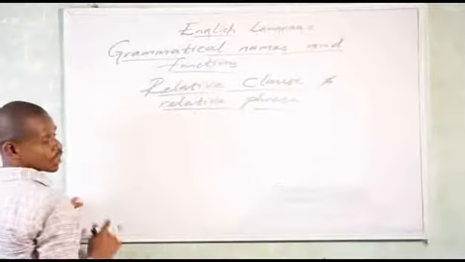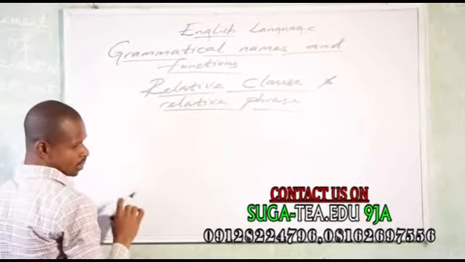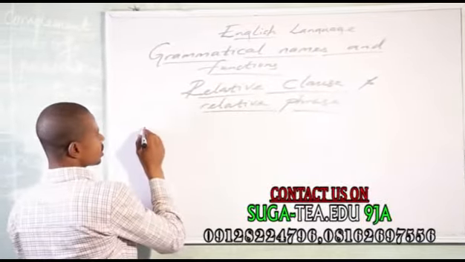Okay, I want to look at the grammatical name and functions. We're going to make use of the relative pronouns that I mentioned earlier. Now look at this.